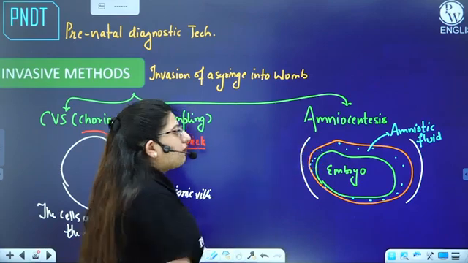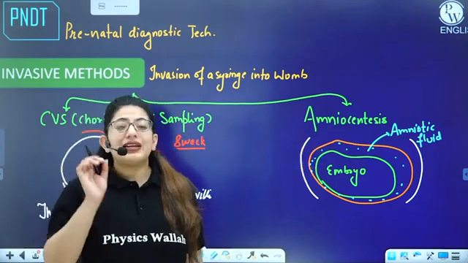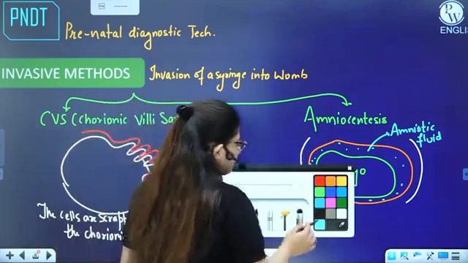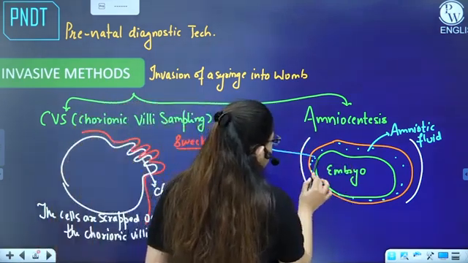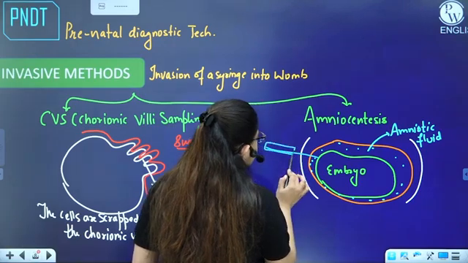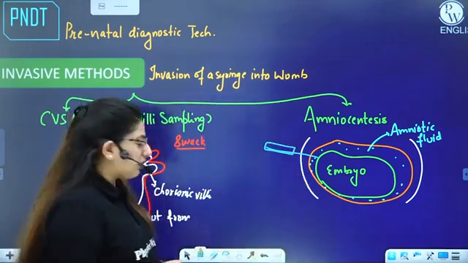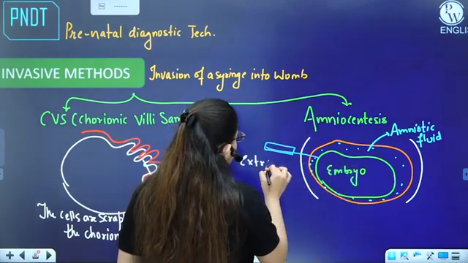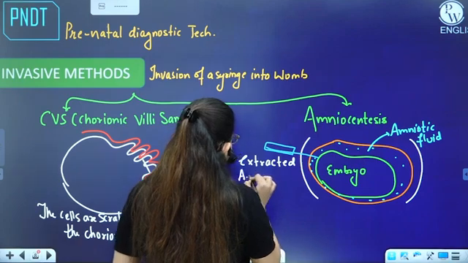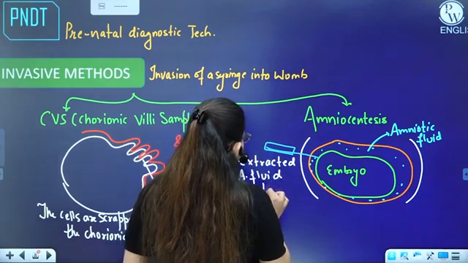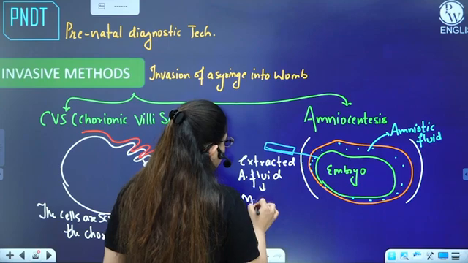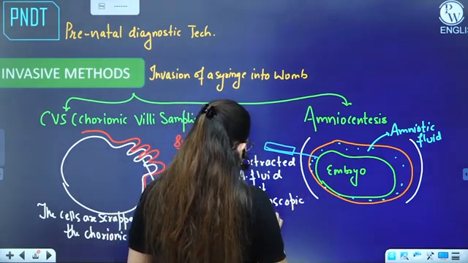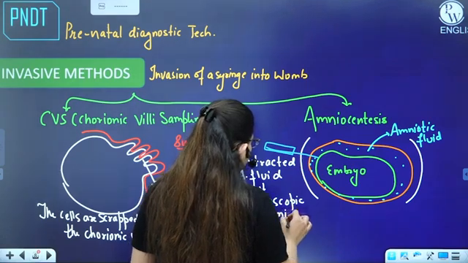So this amniotic fluid is extracted with the help of a syringe. If this is the womb of the mother, we will take a syringe and extract some of the fluid. Now this fluid will undergo testing. So what we have done is extracted amniotic fluid, and then it will undergo microscopic examination. What are we actually searching for in this amniotic fluid?